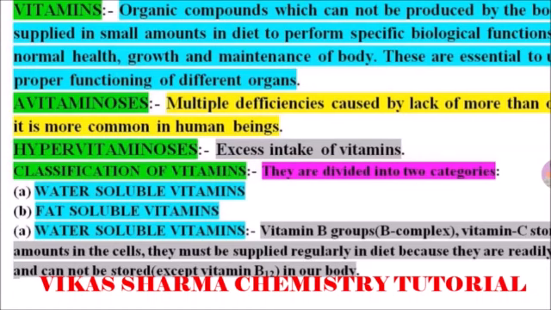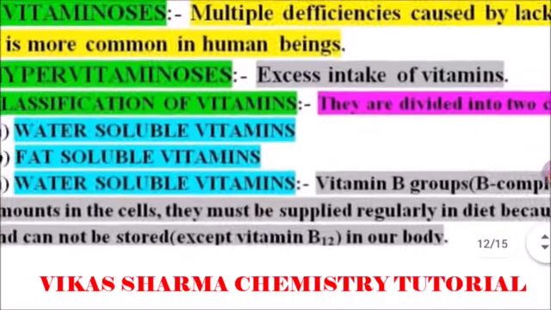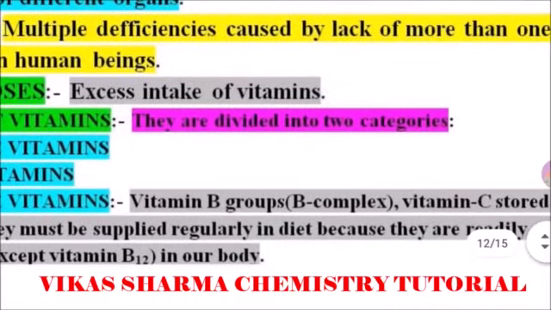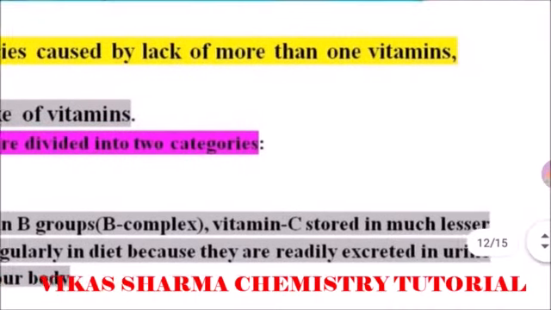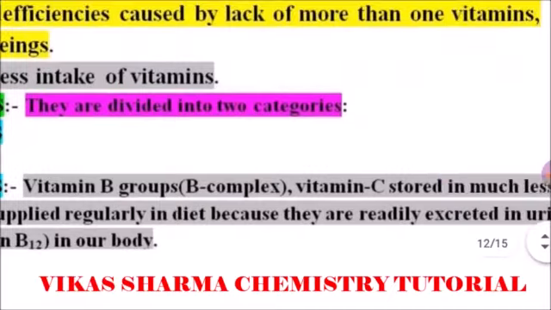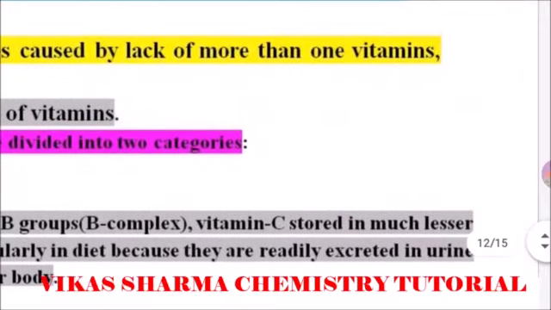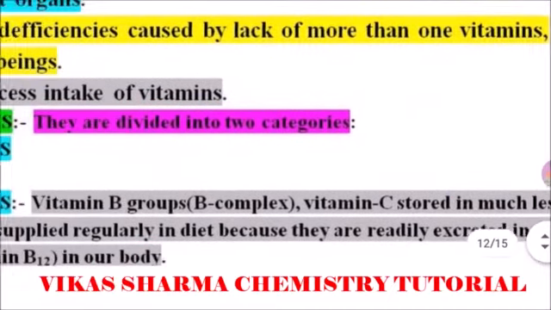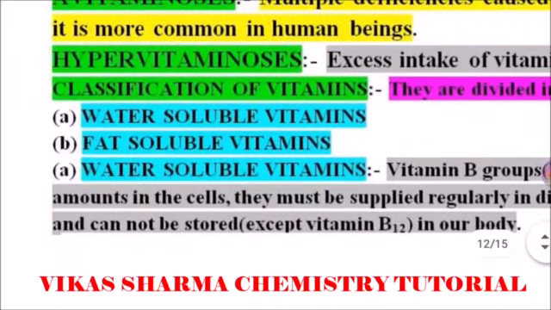So students, the classification of vitamins: these are divided into two categories. The first is water soluble vitamins, and the second is fat soluble vitamins. First we start with the water soluble vitamins. The vitamin B group, which is known as B complex because it is a family of vitamin B, and vitamin C are stored in much lesser amounts in the cells.